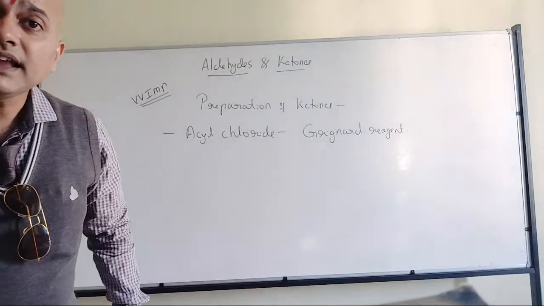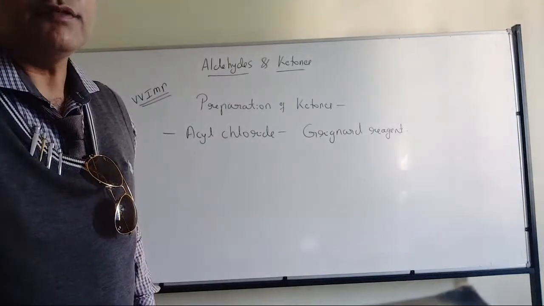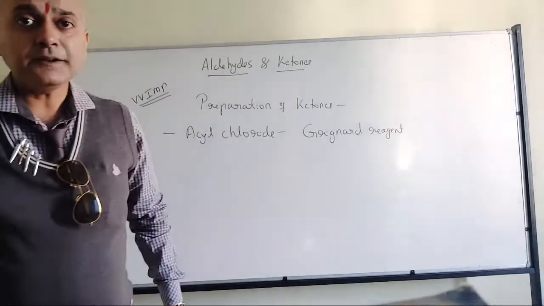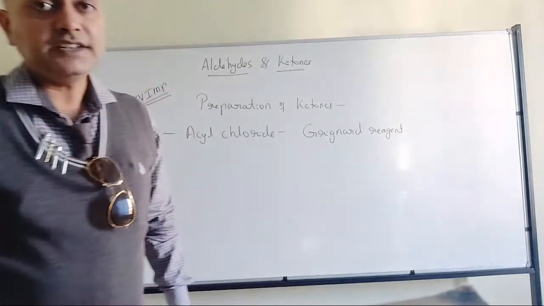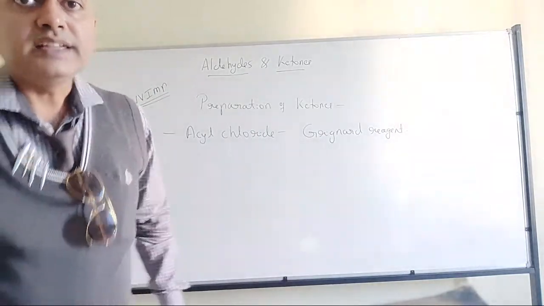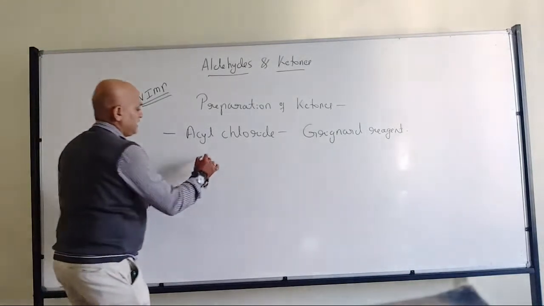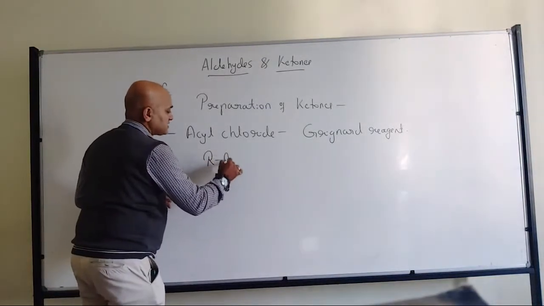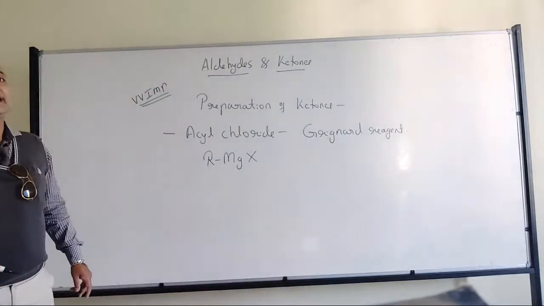So what are Grignard reagents? Can any one of you send me the general formula for Grignard reagent? Yeah, that is alkyl magnesium halide. Very good.